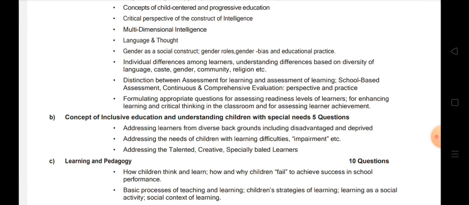Now, distinction between assessment for learning and assessment of learning, school-based assessment, continuous and comprehensive evaluation, perspective and practice. So we have to learn different types of assessment. SBA, not CBA, SBA means school-based assessment, and we have CCE. You need to know the full form of CCE. CCE means continuous and comprehensive evaluation. Now, formulating appropriate questions for assessing readiness level of learners, for enhancing learning and critical thinking in classrooms, and for assessing learner achievement. All right.